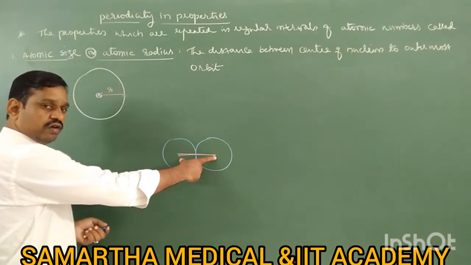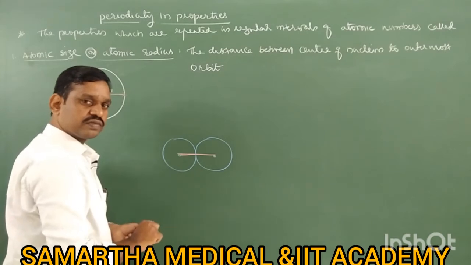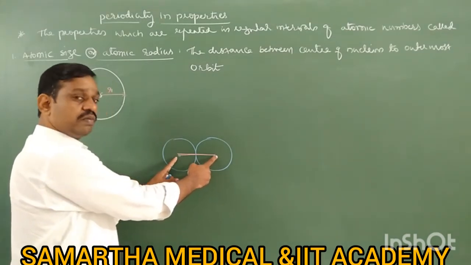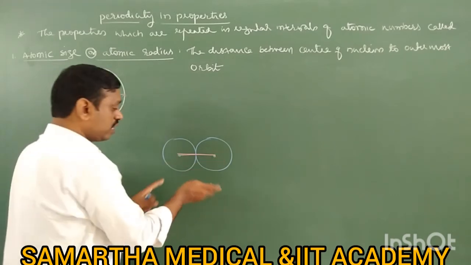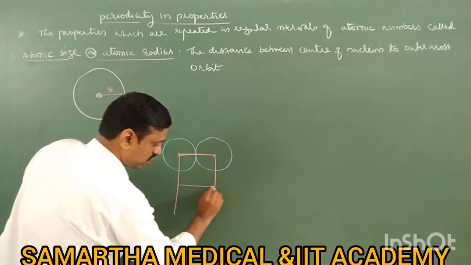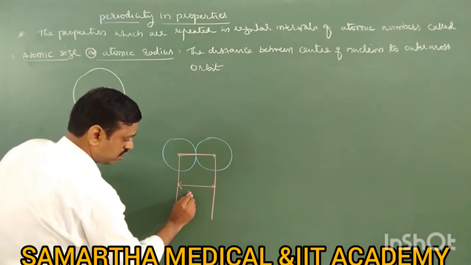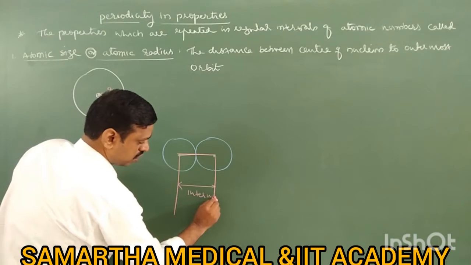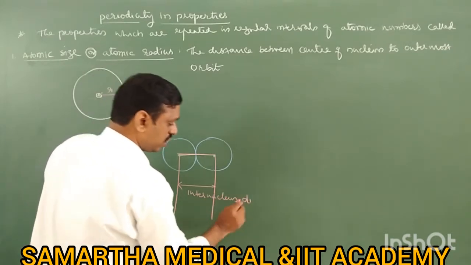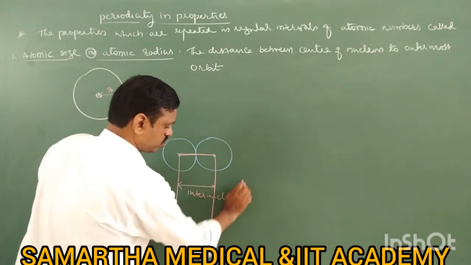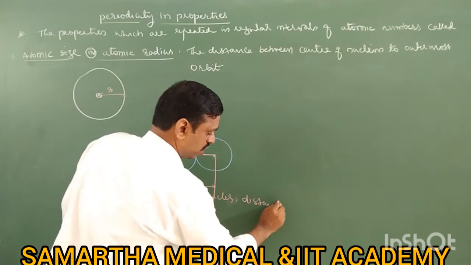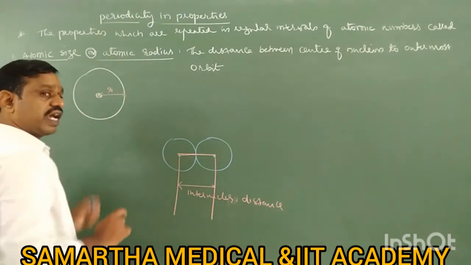We have different methods. The distance between two adjacent nuclei can be calculated, which is called internuclear distance. Internuclear distance, or internucleus distance, you can say. So the distance between two nuclei can be calculated.